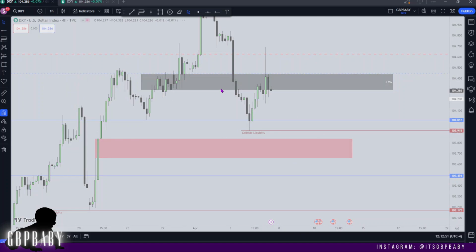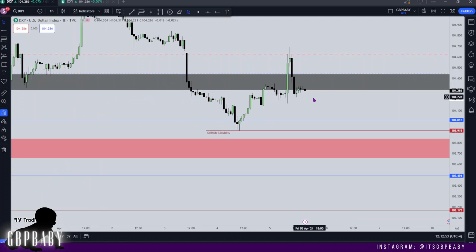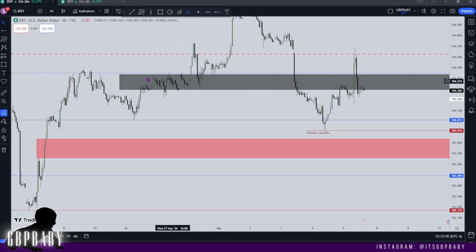Let's go to the 1 hour to finish up. Again, here's that delivery. As soon as price breaks this low, I'm happy to start looking for shorts on dollar with the expectation for longs on the pairs and for us to start working our way into these relative equal lows. You'll see that this low lines up nicely with this low. So again, we've got liquidity residing below there that price is going to want to draw to.